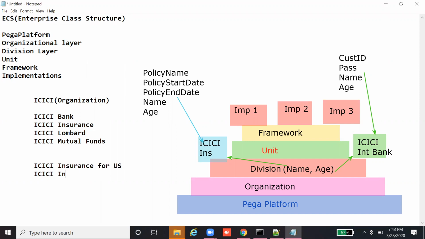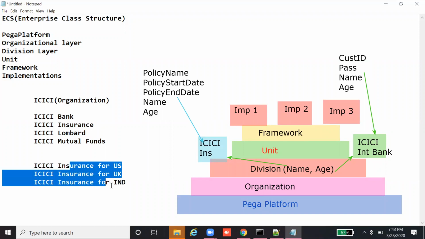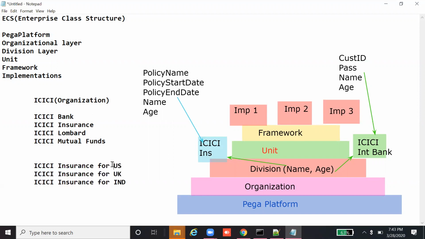Let's say, for example, you want to build an insurance application for the US, the UK, and India. The process is not common between these three countries. The reason is that the US has a separate process of applying for insurance, and policies are different. For the UK the norms, policies and process might be different, and in India it's different.